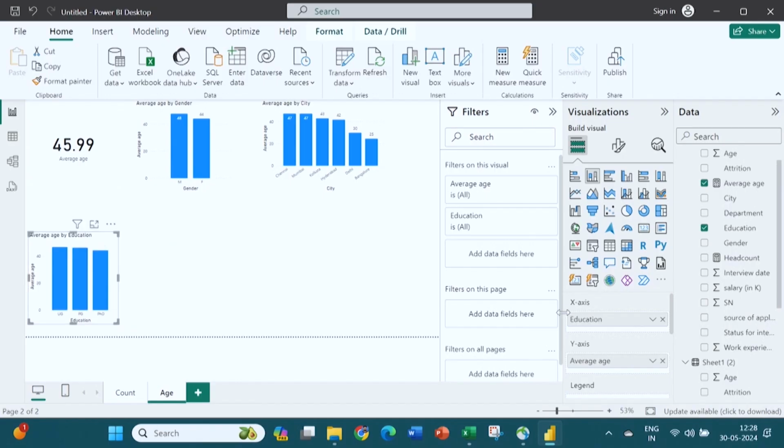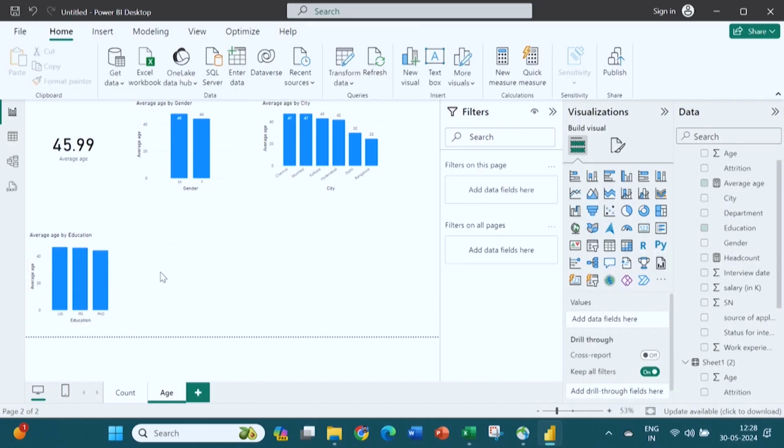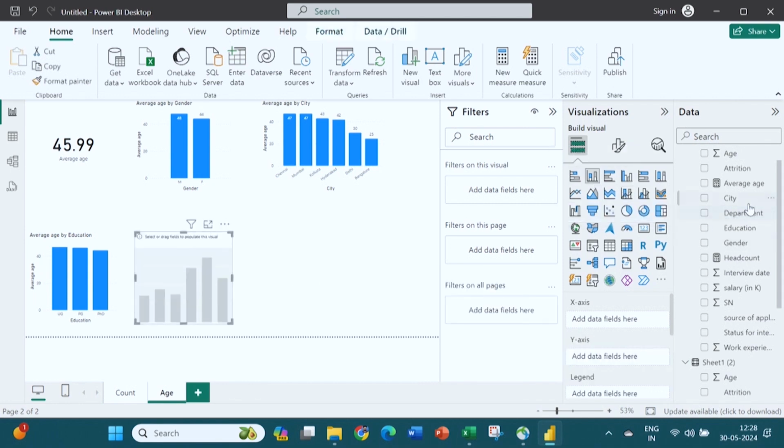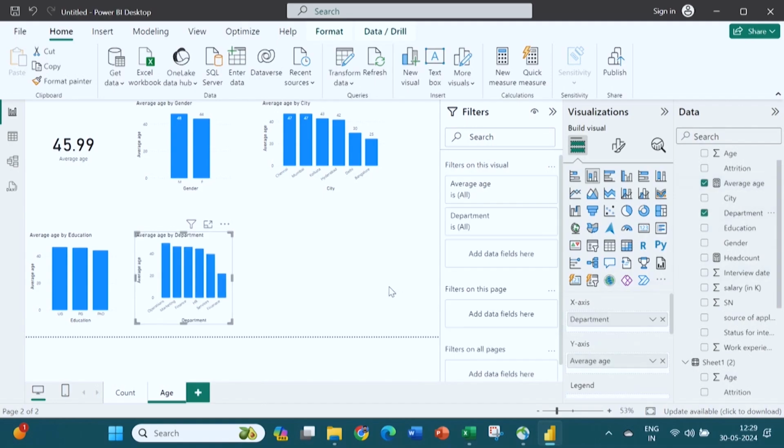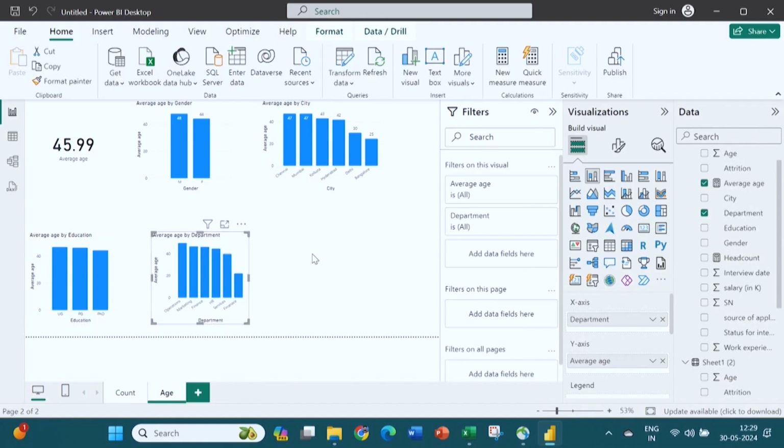Same thing if I want to do department wise, city wise I have already done, department wise, gender wise, right. So department wise if I want to do, I have selected again, a new graph has come. So average age I will put into the y and department into the x. So now you will get the averages for each department here, right. For each department you are getting the averages.